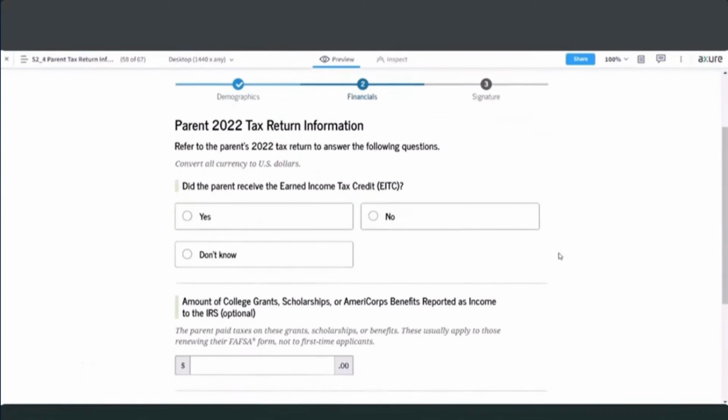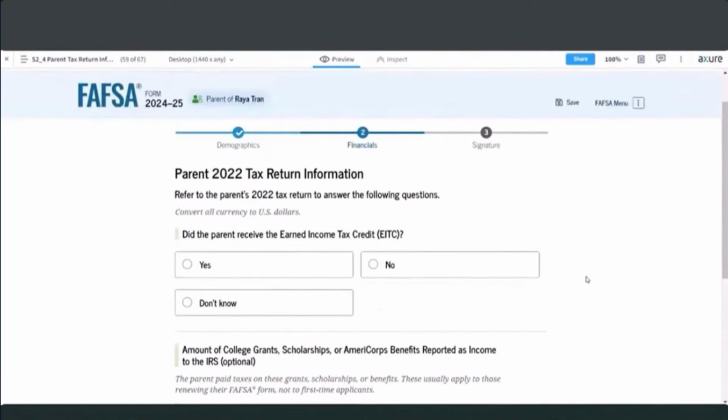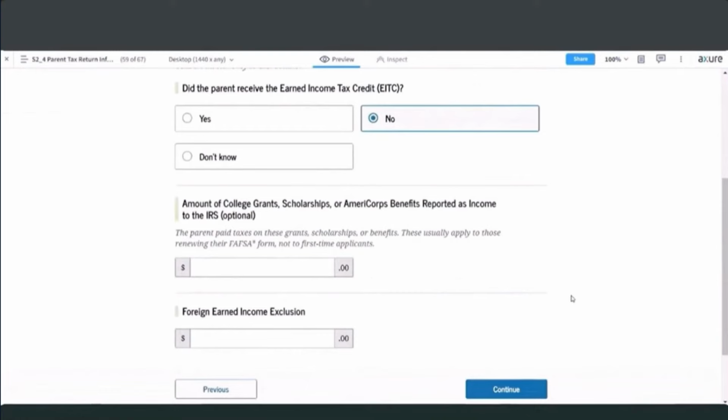From there, we are asking about some information from the parent's tax return. So you can see that on this page, we are only asking a couple of questions in this circumstance. So we're asking whether or not the parent received the earned income tax credit. So I'm going to say no here. And then we're asking 2 additional questions. One is the amount of college grants, scholarships, or AmeriCorps benefits reported as income to the IRS, and then the other is the foreign earned income exclusion. So in this circumstance for these parents, these are the questions that would display here. So I would provide answers to all of these questions, and then I would select the continue button.